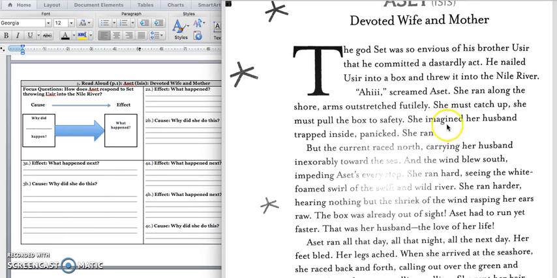All right, and we want to think about, why is she running? Why is she panicked? And we're going to go back up to the beginning of the paragraph to figure out the cause. She's running after her husband because Set nailed Aset into a box and threw it in the Nile River. All right, so we're going to write that quote in 2B for the cause. He nailed Aset into a box and threw it into the Nile River. Press pause to write down your answer and play when you're ready for box 3.